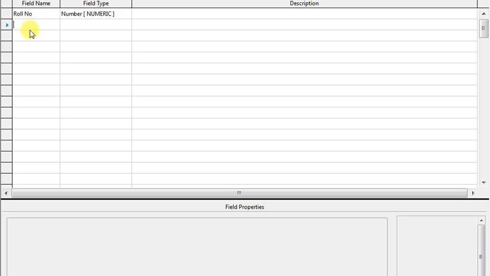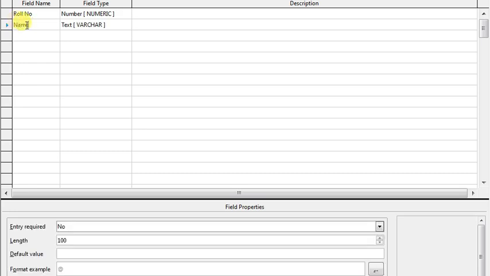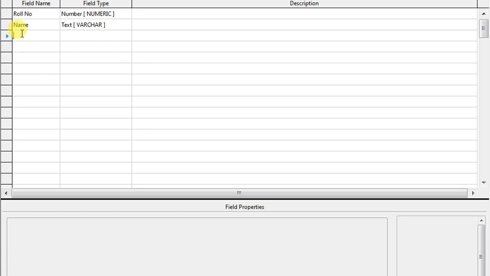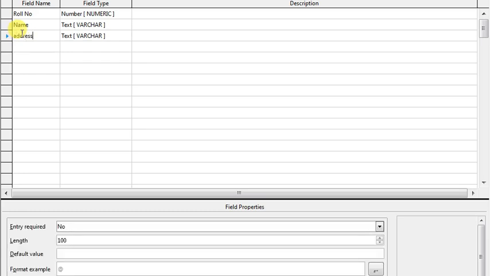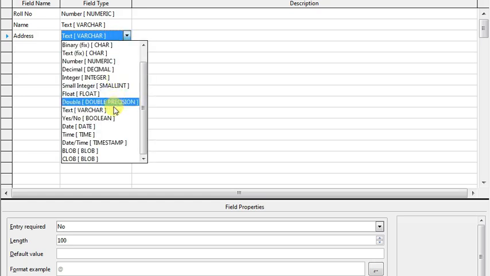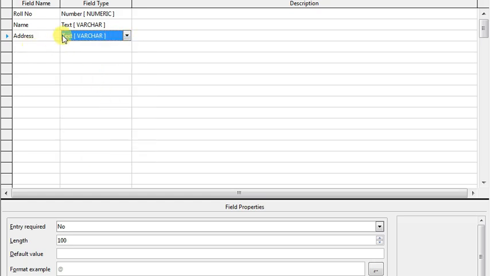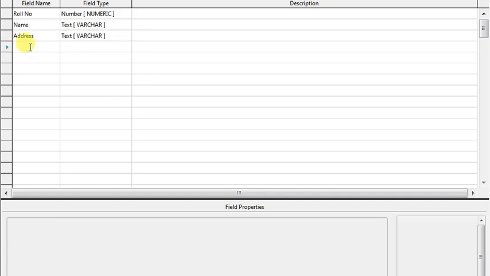Okay, next, after roll number is the name. The next column will contain the name. So for name you are going to enter letters, so that means text. Here you are not going to select the field type number, but you are going to select text because you are going to enter text alphabets. The next you are going to enter is address. So address also will go under the type text. So here you can use text to enter the letters for the address.